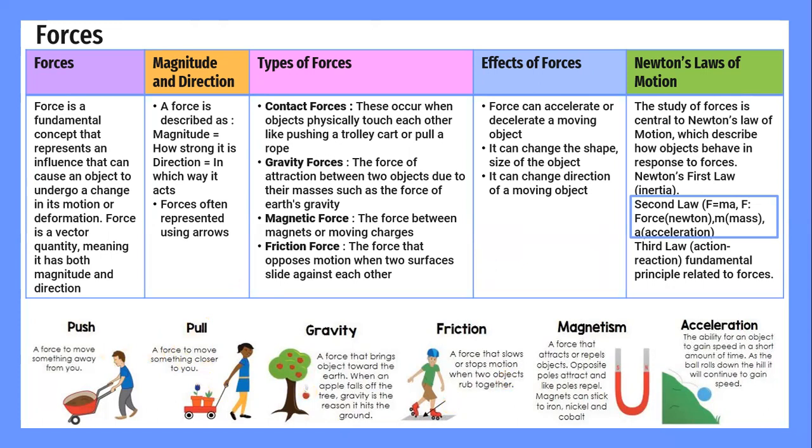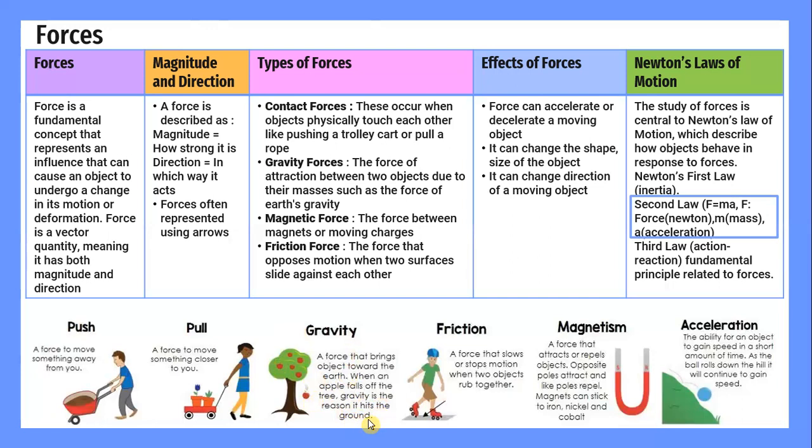Okay? And then you have gravity force. Gravity force is the force of attraction between two objects due to their masses, such as the force of Earth's gravity. This is the example where you have a tree, and this tree is an apple tree. So this apple falls down toward the earth. When an apple falls off the tree, gravity is the reason it hits the ground.